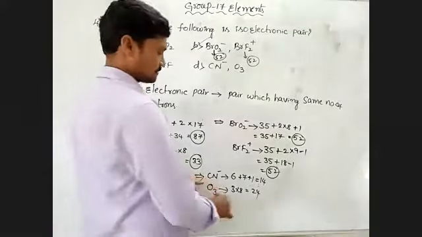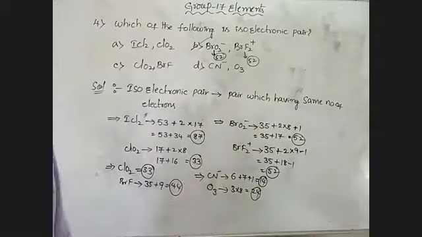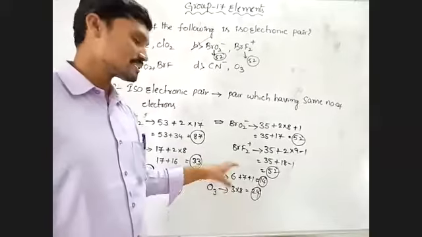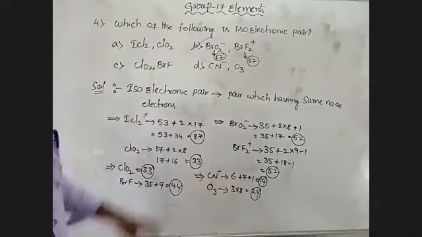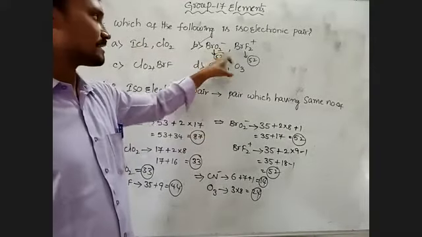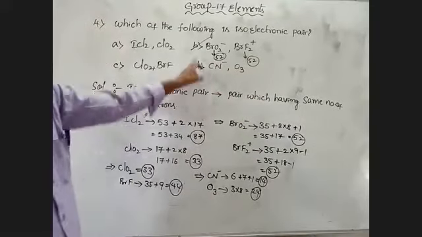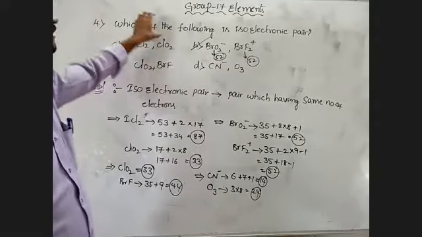And come to this one, here 14 electrons, 24. These are not the same number of electrons, so this pair is not an isoelectronic pair. So among these four options, option B, this pair has the same number of electrons, 52 and 52, so it is the suitable option for the question.